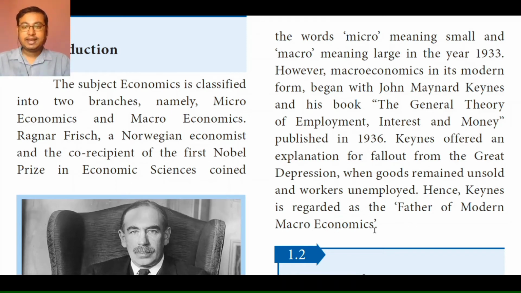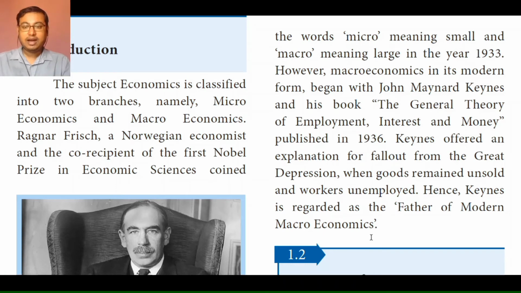Okay, in class 10th you might have studied about the Great Depression of Europe. It came after the First World War. At that time, even though there was production, because people had empty pockets, they were unable to purchase things from the market, and also the prices of things became so high that they were not able to buy anything.